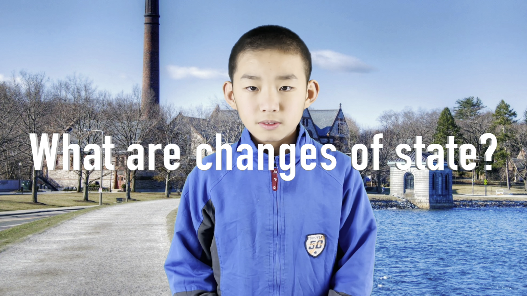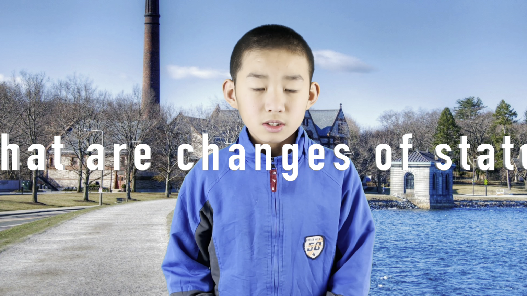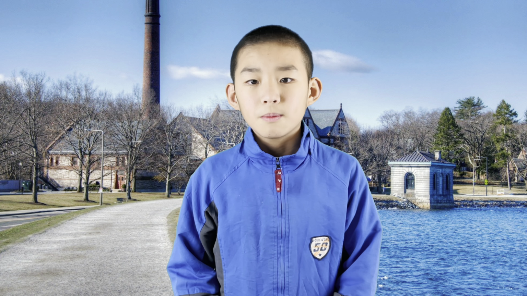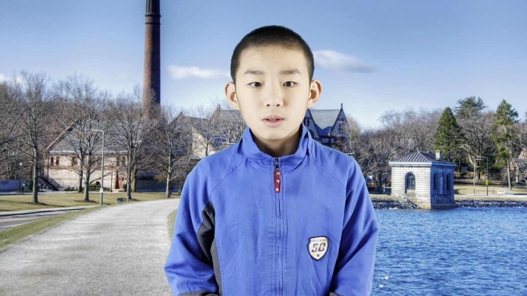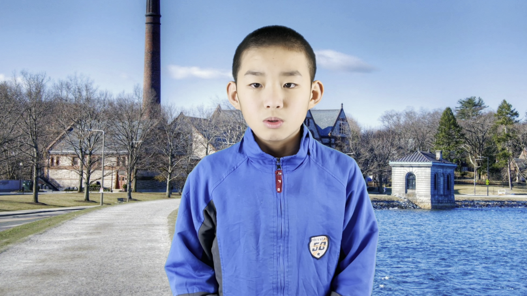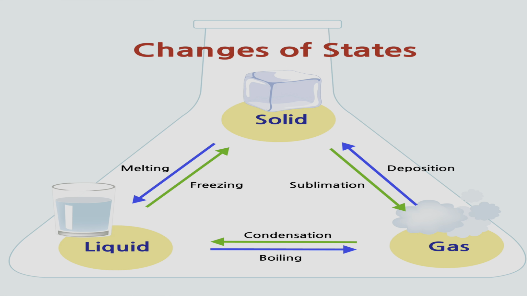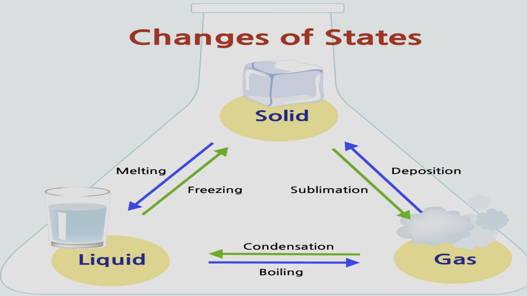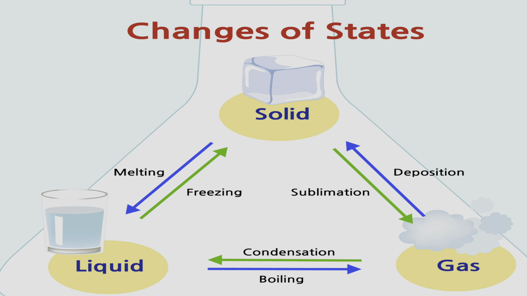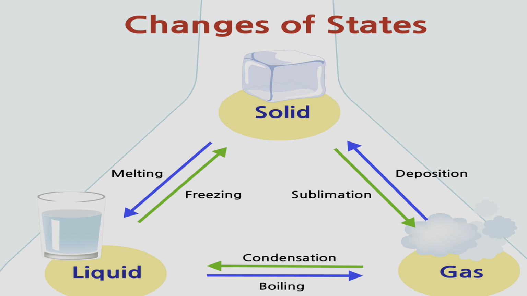What are changes of state? Changes of state are physical changes. In matter, there are reversible changes that do not involve matter's chemical makeup or chemical properties. Common changes of state include melting, freezing, sublimation, deposition, condensation, and vaporization.